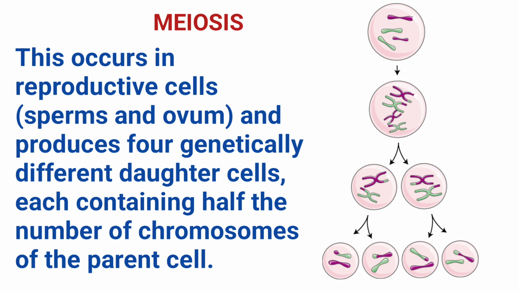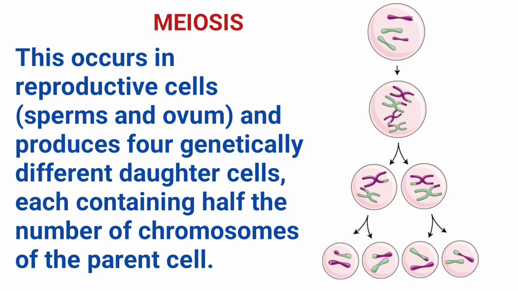While mitosis produces identical body cells for growth and repair, there is another type of cell division that is equally important for reproduction. This process is known as meiosis. Meiosis, therefore, is a type of cell division that occurs in reproductive cells and produces 4 genetically different daughter cells, each containing half the number of chromosomes from the parent cell. These daughter cells are different from each other and from the parent cell.